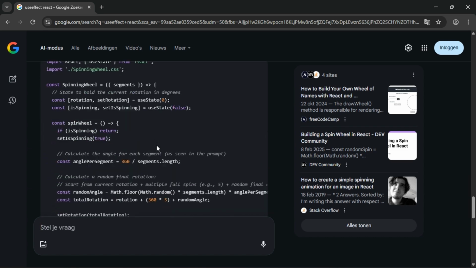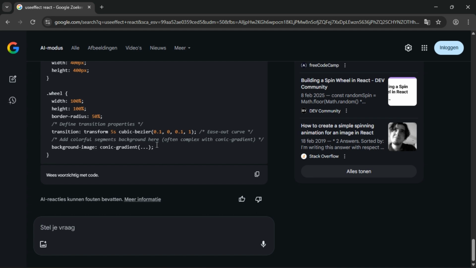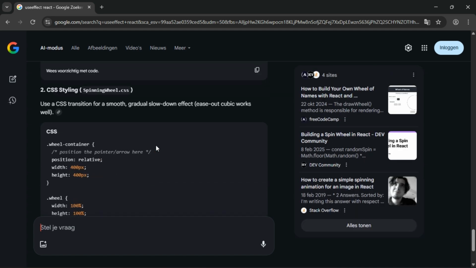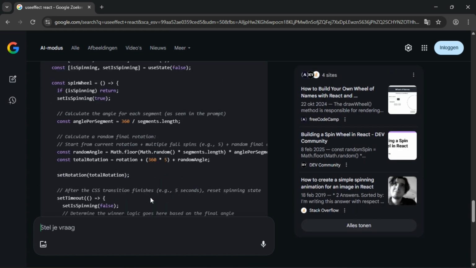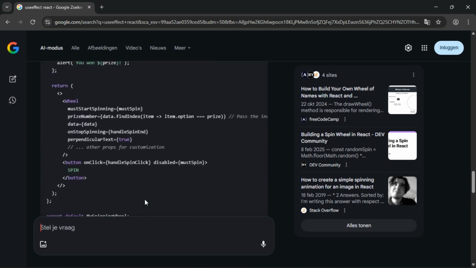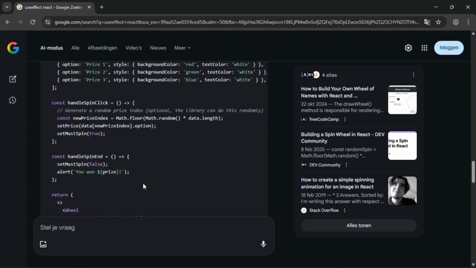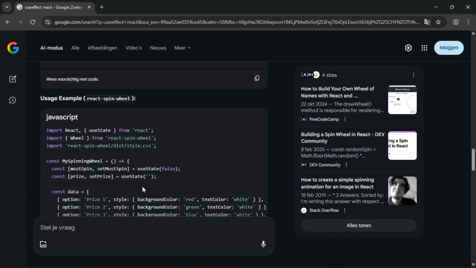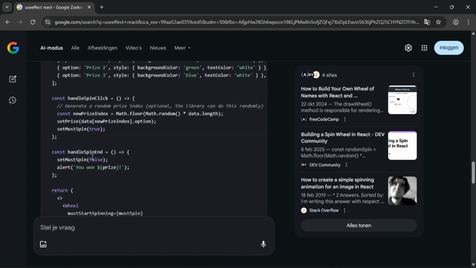It gives you the whole code, but it is slightly different, guys.